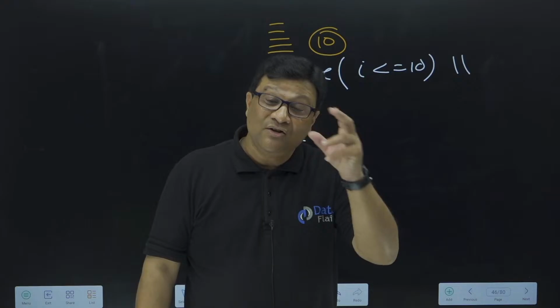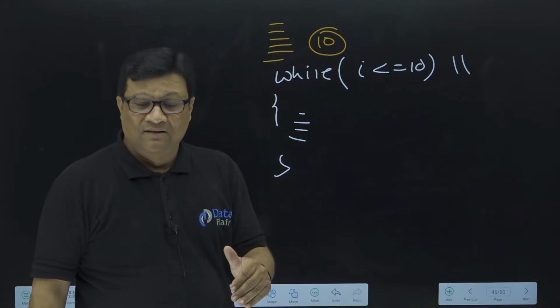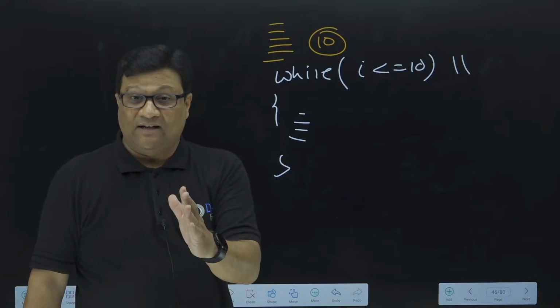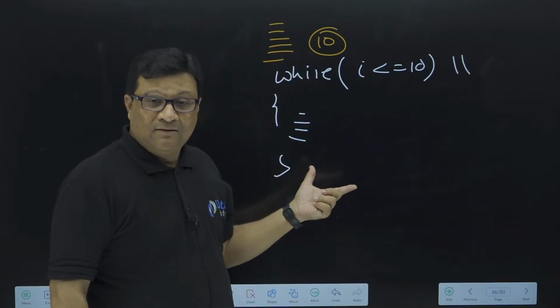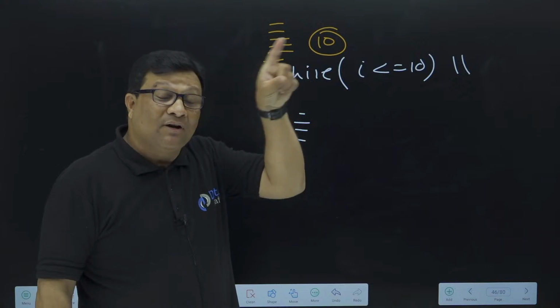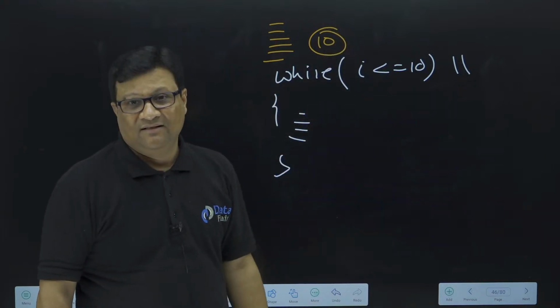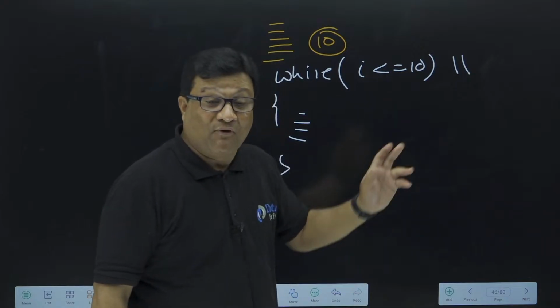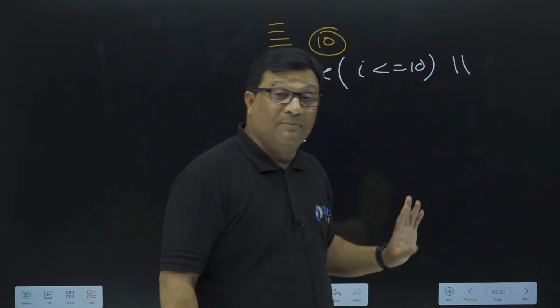But see, once you leave this job, this project will not stop. The company will hire someone else, and that person will continue this project, right? So when the new person checks your source code, it will be easy for that new person if you mention everything in comments, like for what purpose you wrote this loop, for what purpose you wrote this statement. That new person will read all these comments, this documentation.